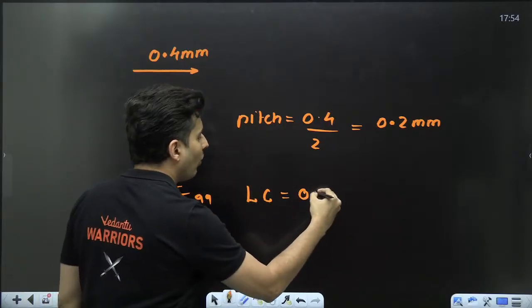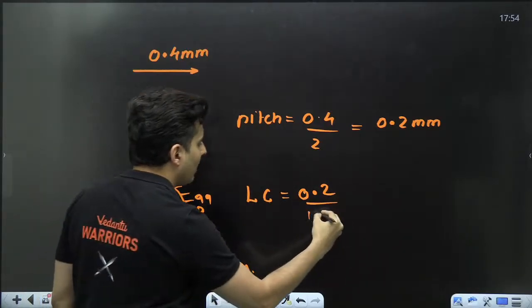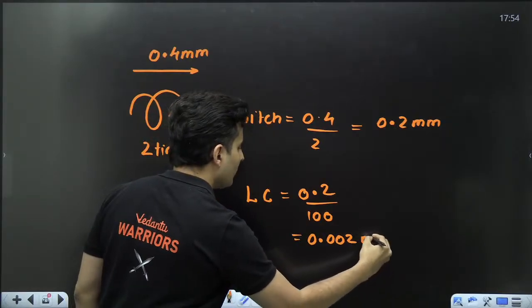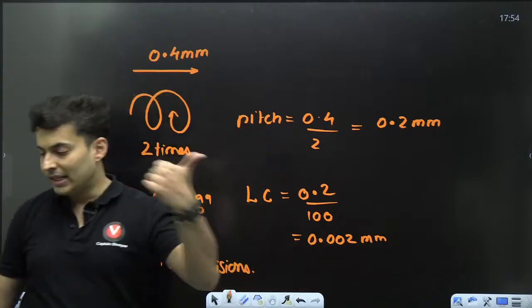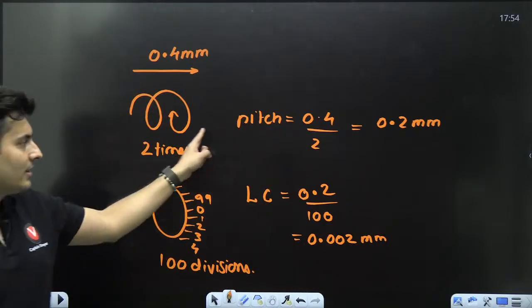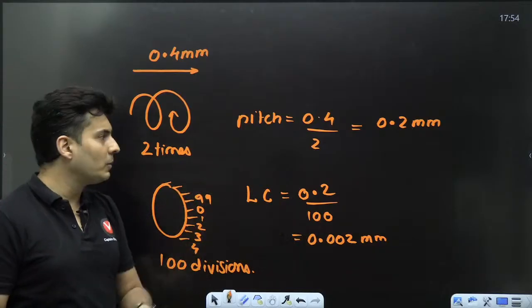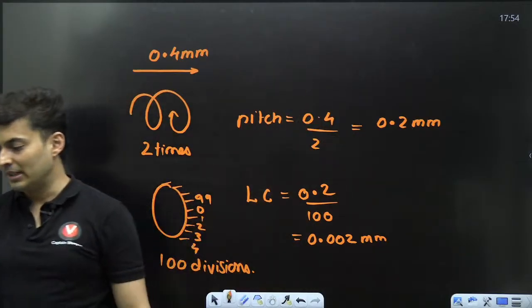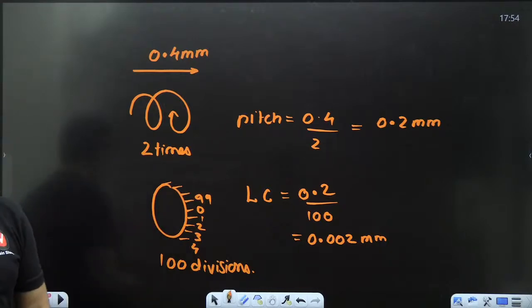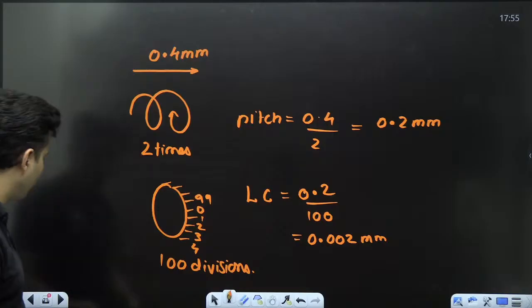The least count will be 0.2 divided by 100, that is 0.002 millimeters. Is that understood, my dear warriors? In this case, it will be 0.002 because the pitch was 0.2 millimeters. Yes, very good.